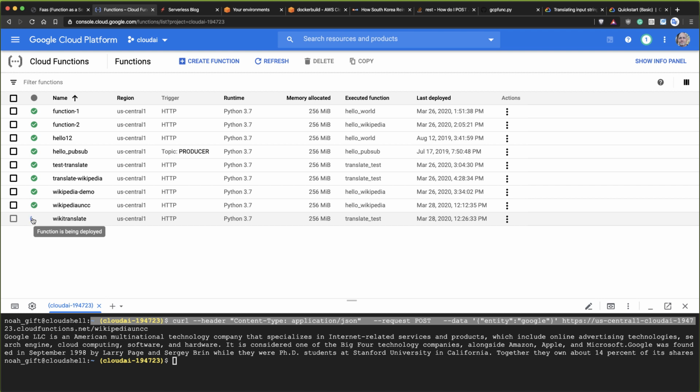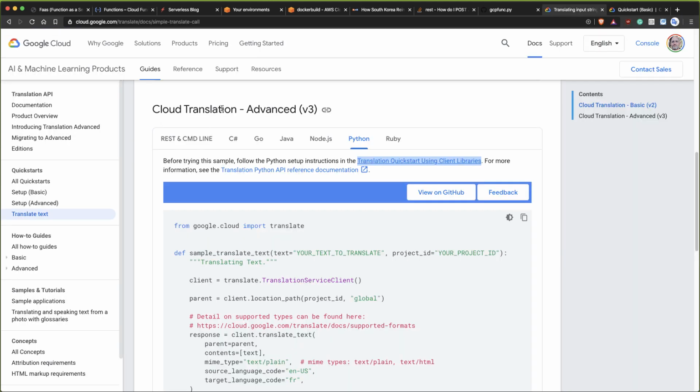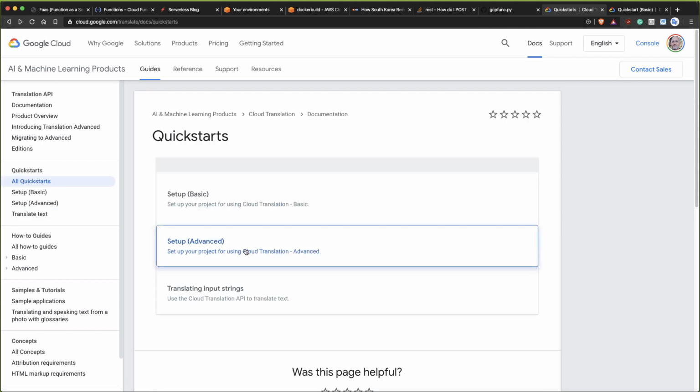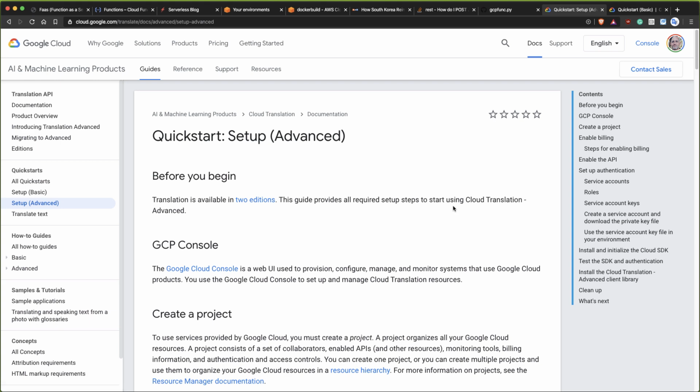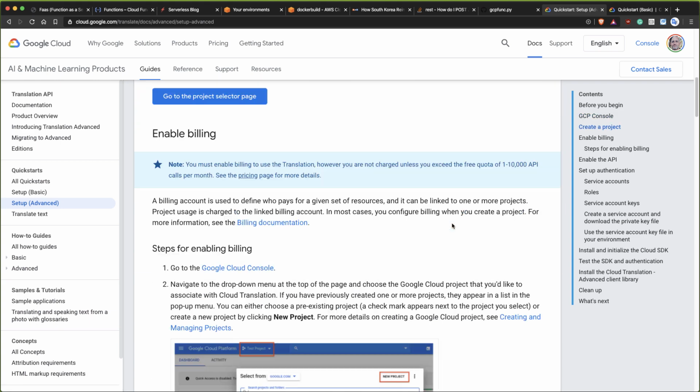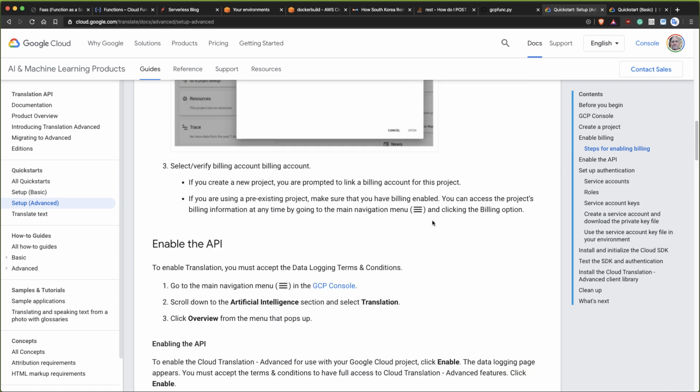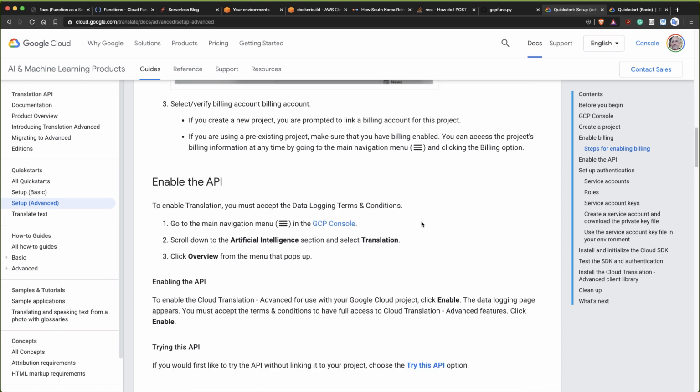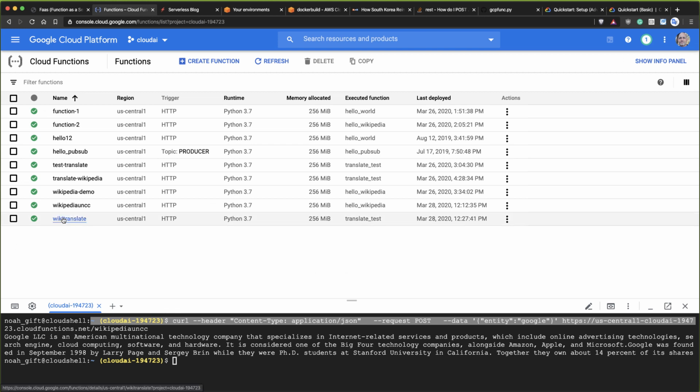Now, one other thing to point out while this is running is that you do need to set up a couple things. One of the things you have to set up is that you have to make sure that the API is enabled. So if you want to try out this same thing, you do need to make sure that billing's enabled and you have enabled the API, or else this won't work for you. So now we've got this working.